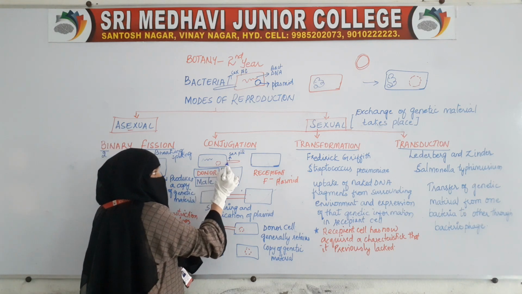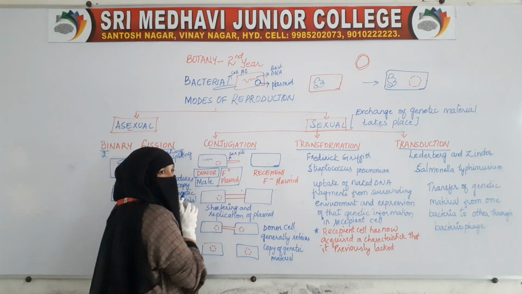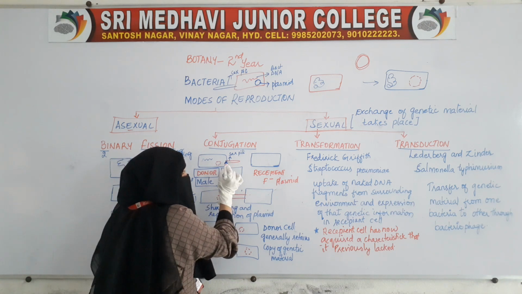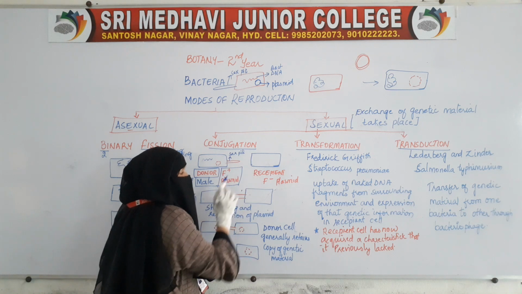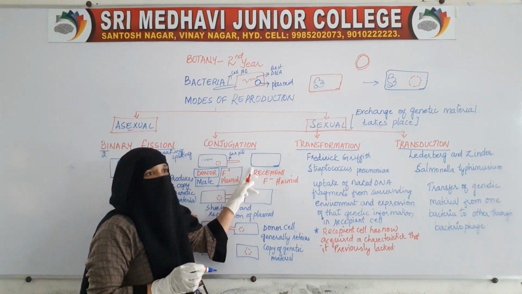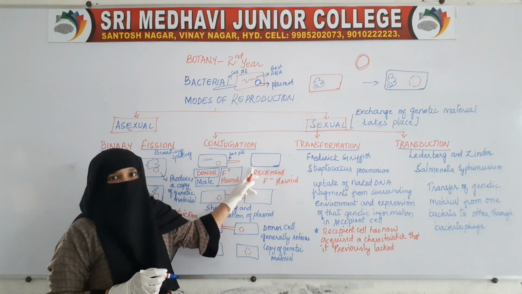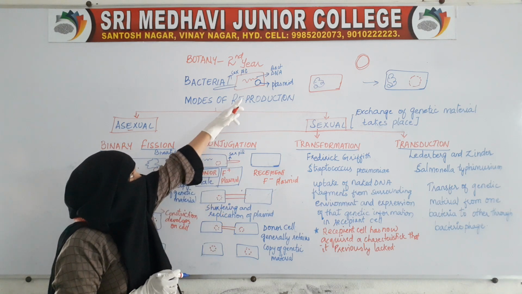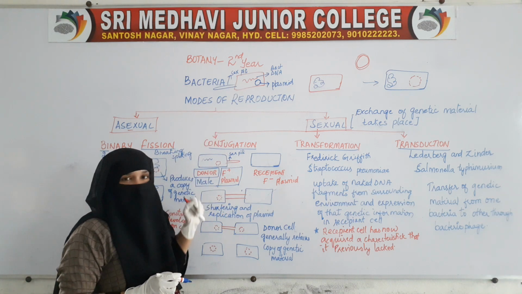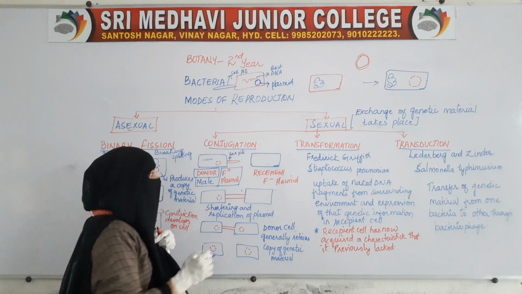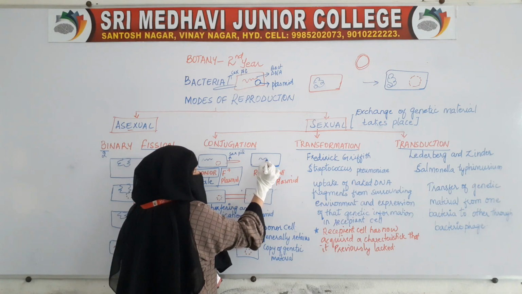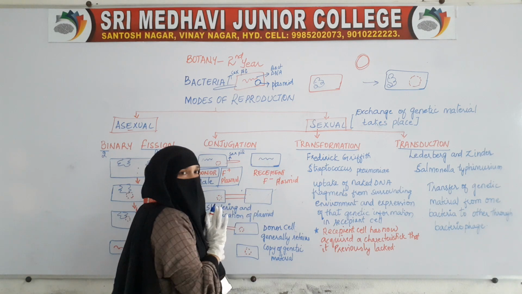Now, because of this, the sex pili have been produced. This sex pili goes and attaches itself to another bacteria which does not have this plasmid. In this bacteria only genetic material is present, there is no plasmid.